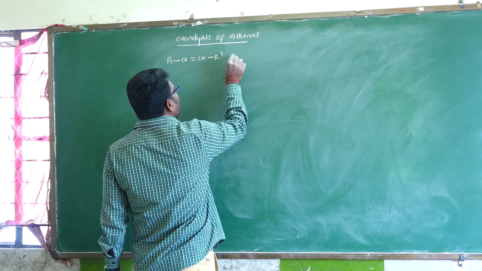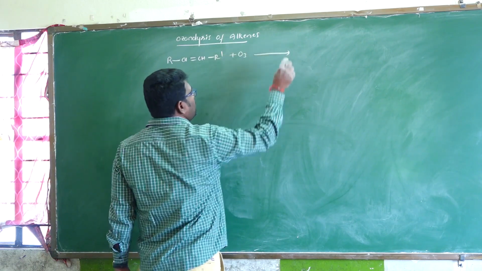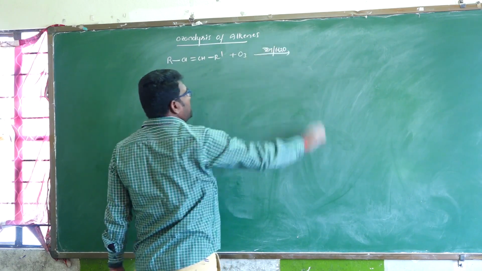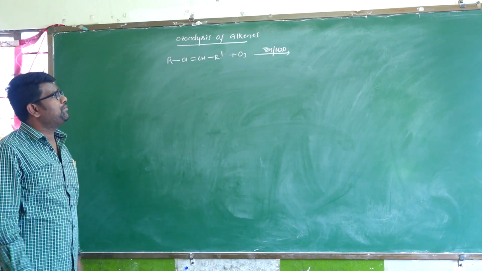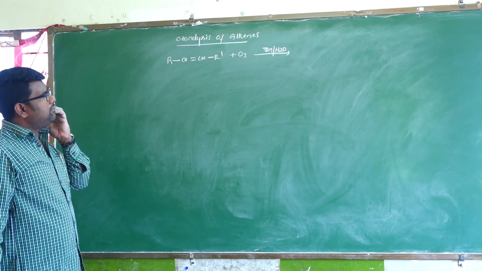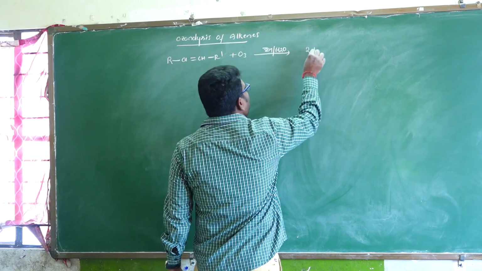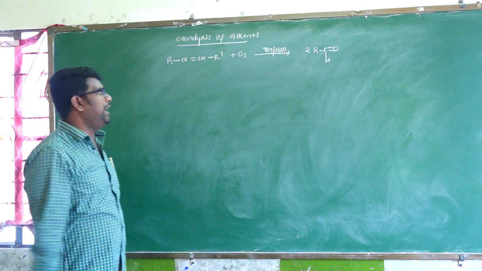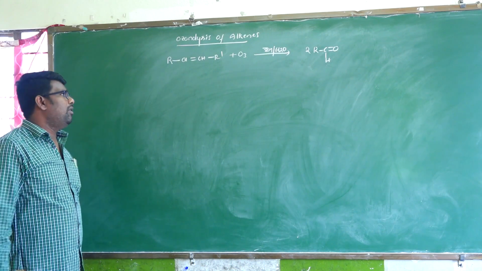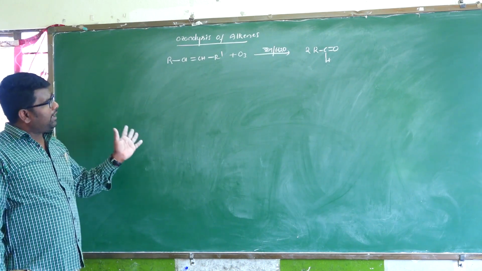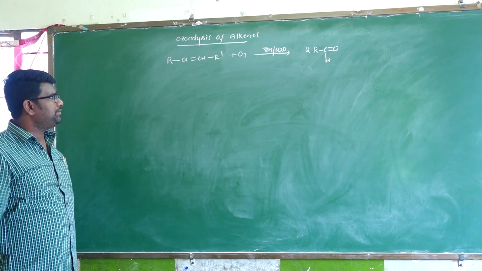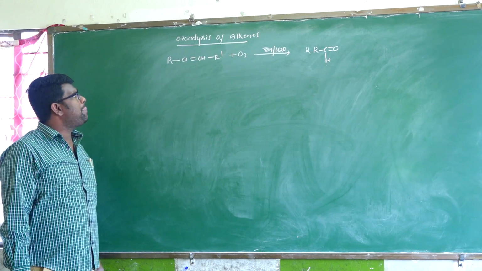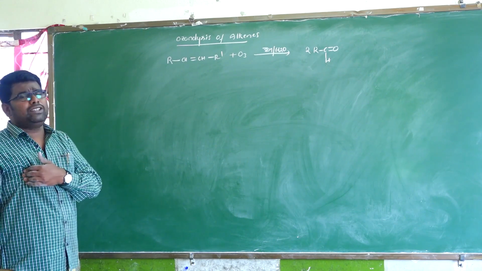This simple alkene undergoes reaction with ozone in the presence of Zn with water, forming 2 moles of RCHO, 2 moles of aldehyde. Simple alkenes to carbonyl compounds. So how is the aldehyde formed in the presence of ozone?